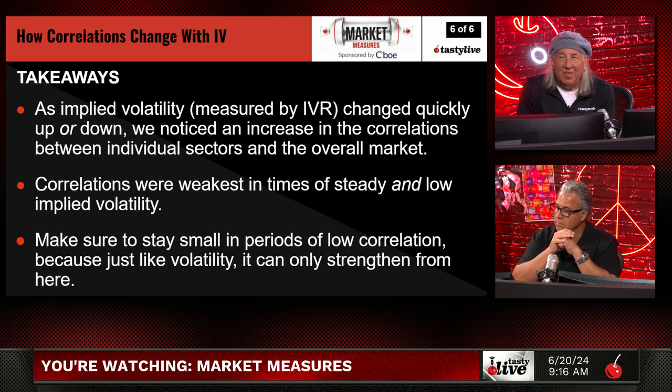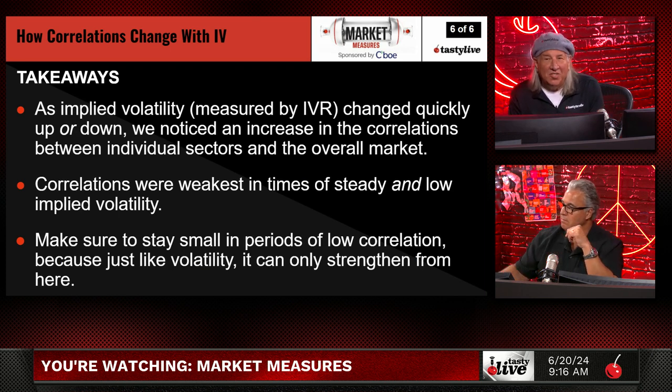So as implied volatility, measured by IVR, changed quickly up or down, we noticed an increase in the correlations between individual sectors and the overall market. Correlations were weakest in times of steady and low implied volatility. Make sure to stay small in periods of low correlation, because just like volatility, it can only strengthen from here.